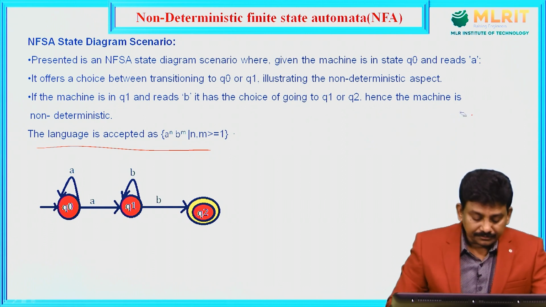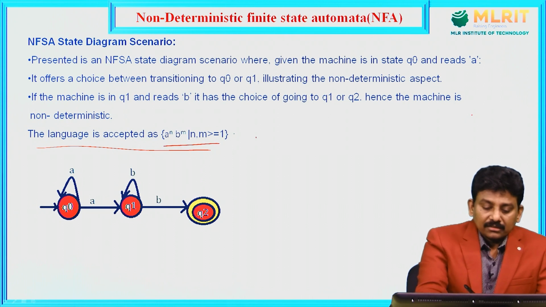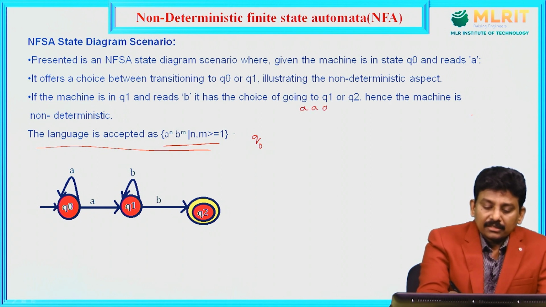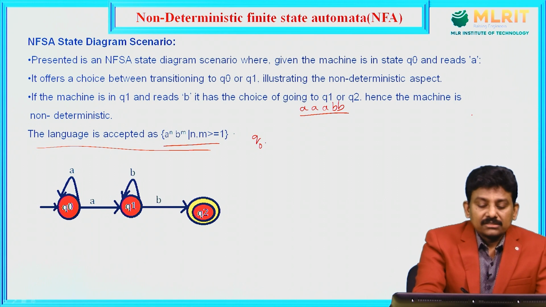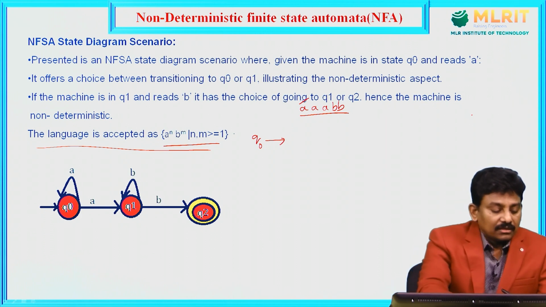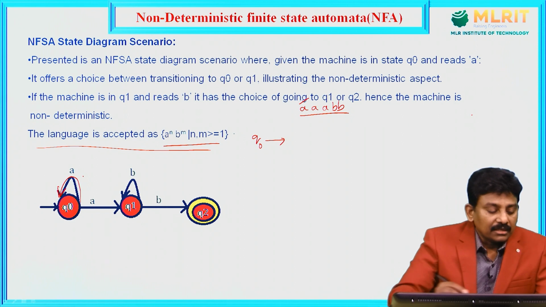For this language A power n, B power m, Q0 is the initial state. I will take the input string A, A, A, B, B. The initial state is Q0. This is string processing. Q0, first symbol A: from Q0, for input symbol A, we have two choices.